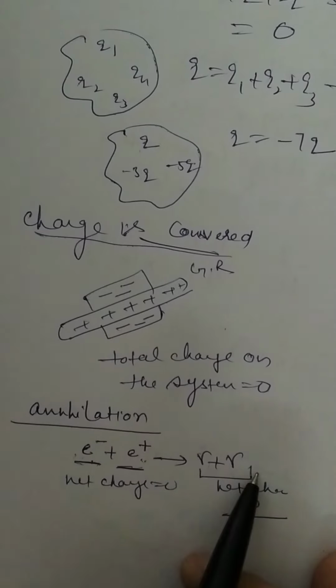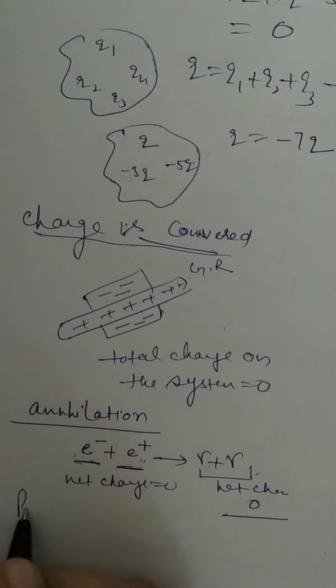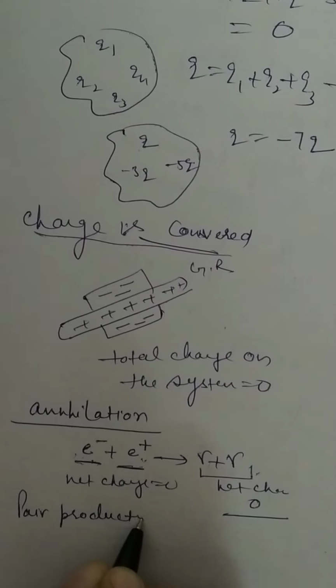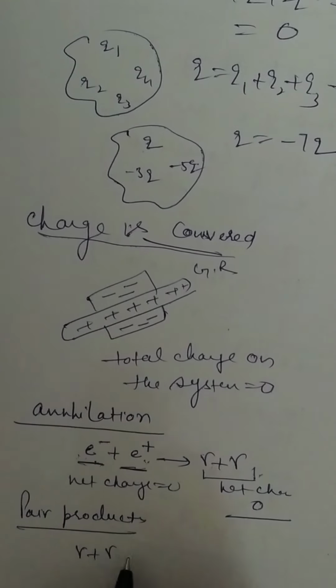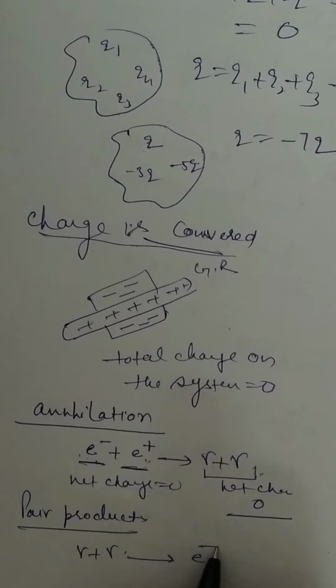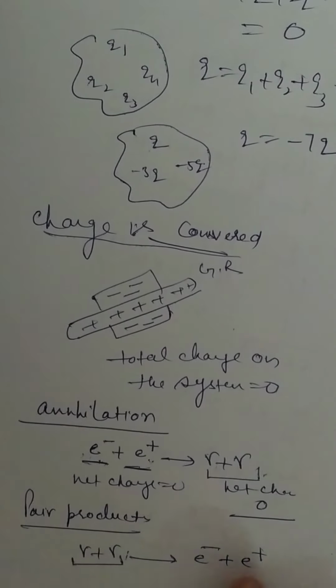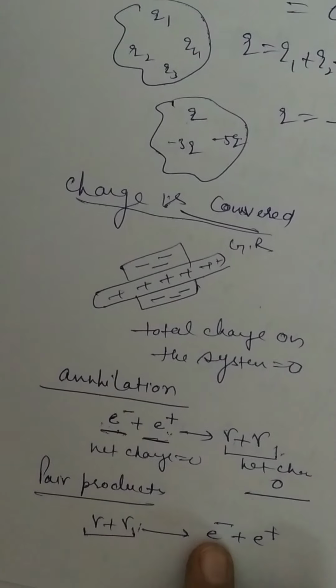Annihilation is the combination of electron and positron. What are they producing? Gamma ray photons. Next is pair production. In pair production, a gamma ray photon collides and what does it produce? Electron and positron. Again see, the charge on reactant is equal to the charge on product, that is 0 and 0.